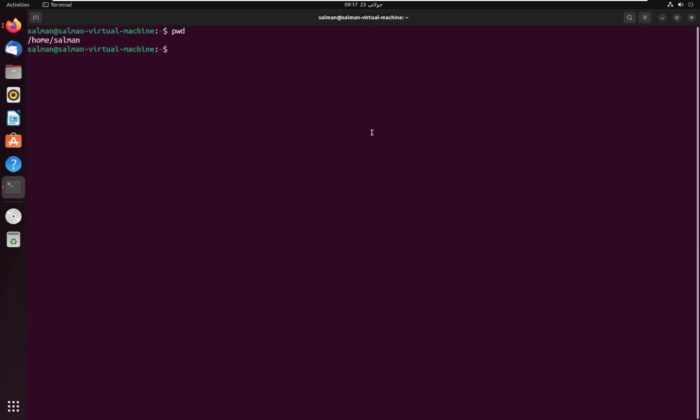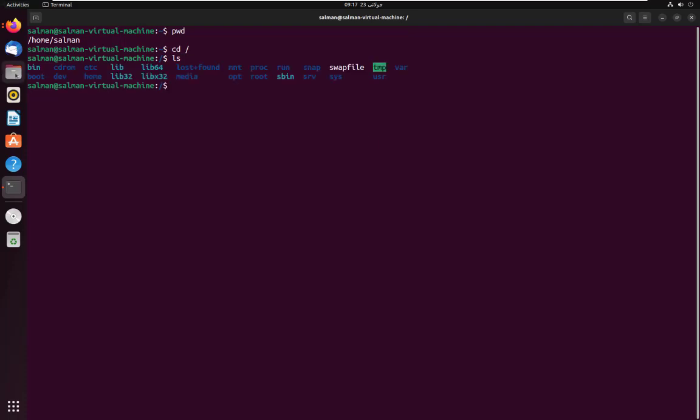Basically what it does is show me my current location, which is /home/Salman. So I am within the home folder. I will move to the root folder with cd /. Now this is the starting point of any Linux file system. So I will launch the command ls, which shows the list of contents of the current directory.